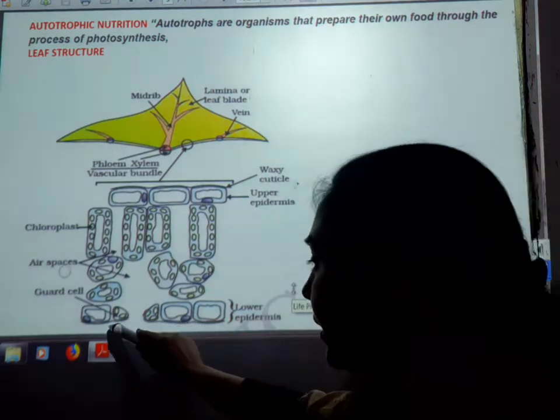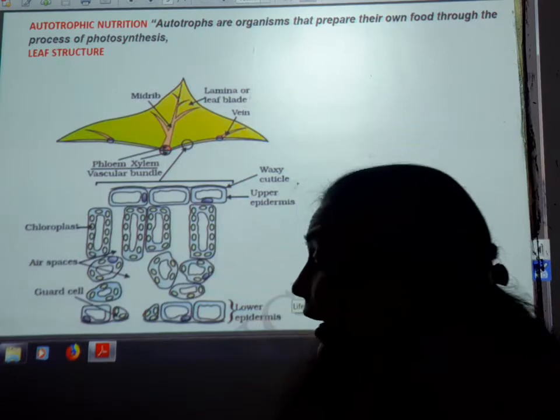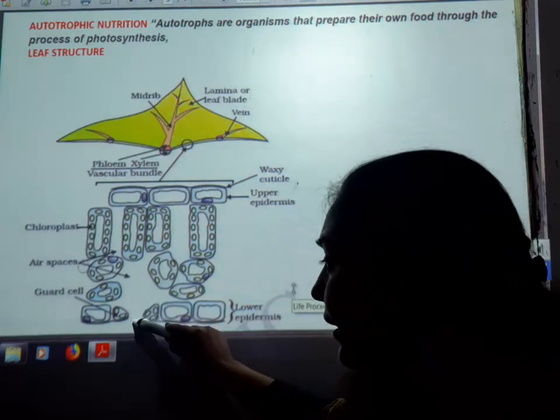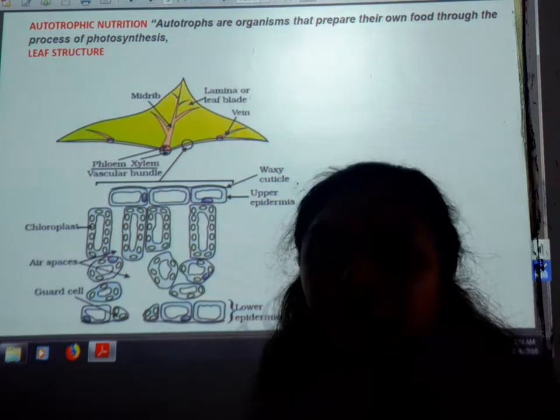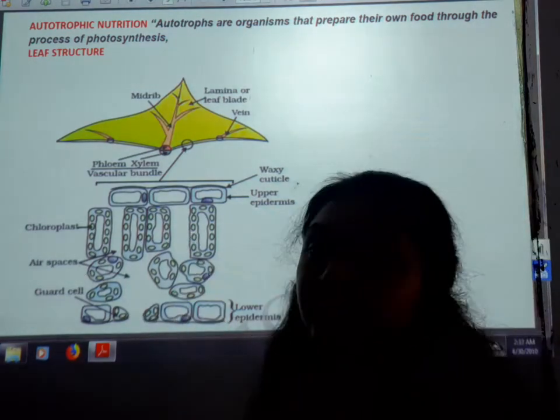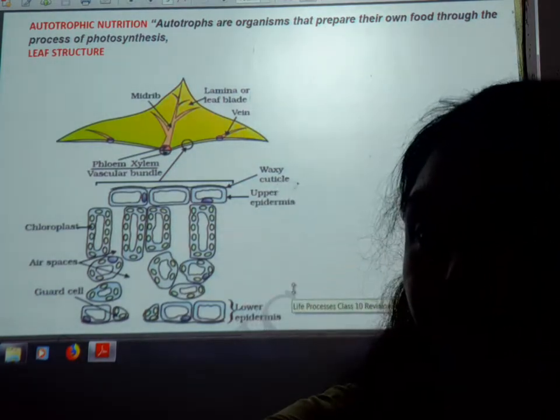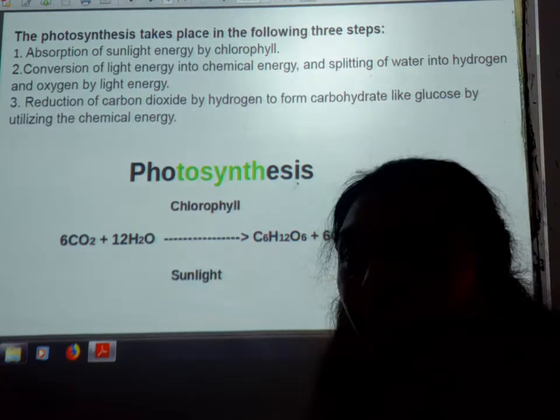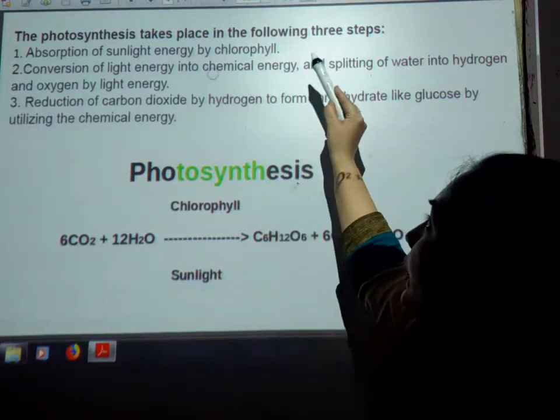Now these are the lower epidermis, where the guard cells are present, and the stomata, the openings of the leaves, through which water and carbon dioxide enter the leaf. So photosynthesis occurs in the leaves of plants.